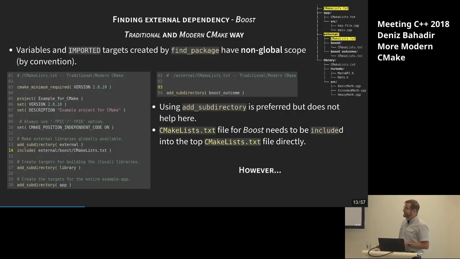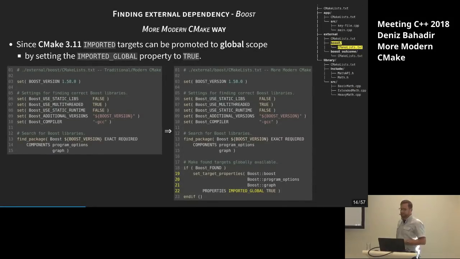And yes, we can, using the more modern CMake approach. Because since CMake 3.11, it is now possible to promote imported targets to global scope just by setting the imported global property using the set target properties command. You see it on the right hand side. It's the same find package script we've seen before, the CMake lists txt file from the boost subdirectory, just the part on the bottom added. So if we find them, we just say, okay, we make them global now. Now they are global targets like all other targets that you can build already are. And then we are fine.